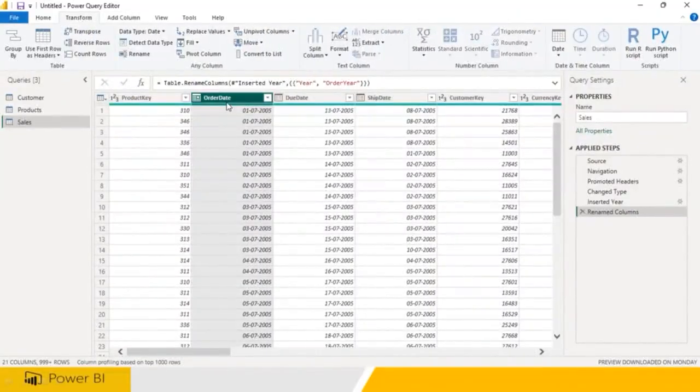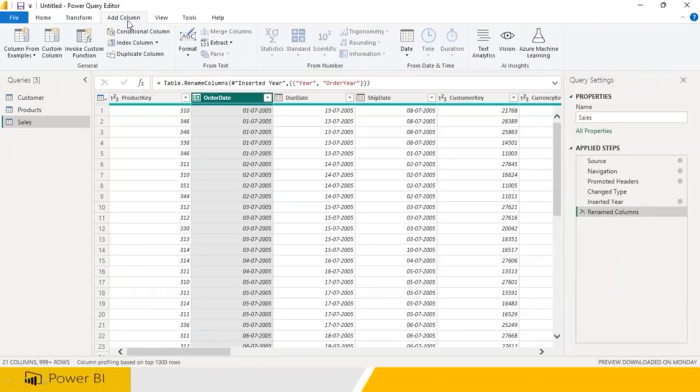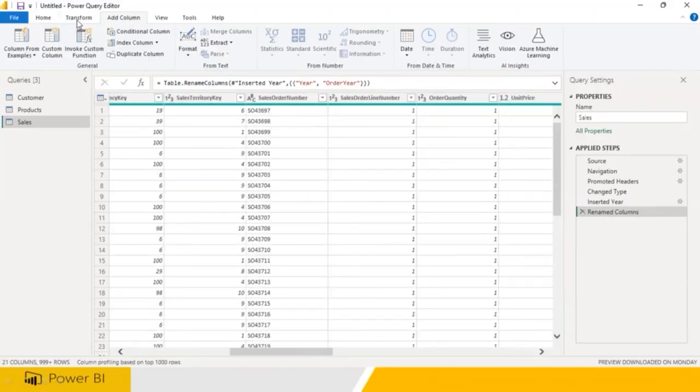Clear? Space wise, the transform tab is good, but add column is bad. But with add column you see the original data, and one more column also gets added. So that is the difference between transform and add column.